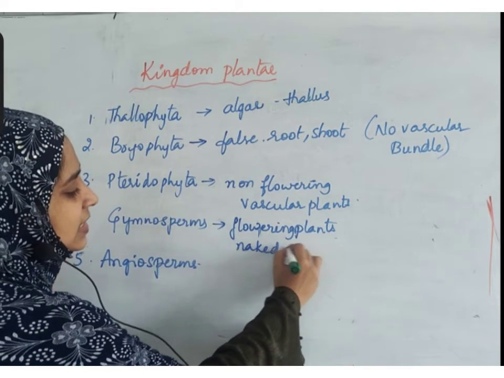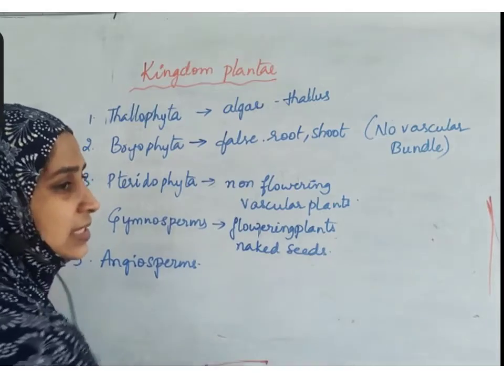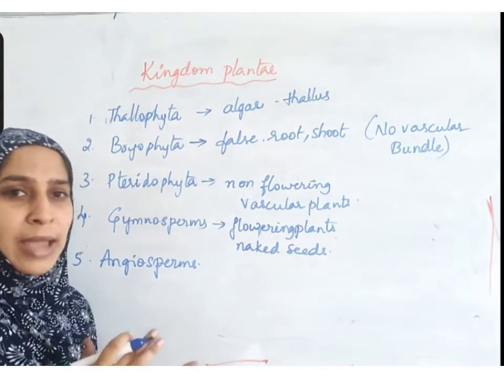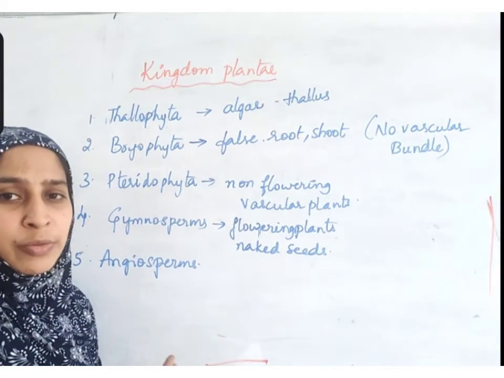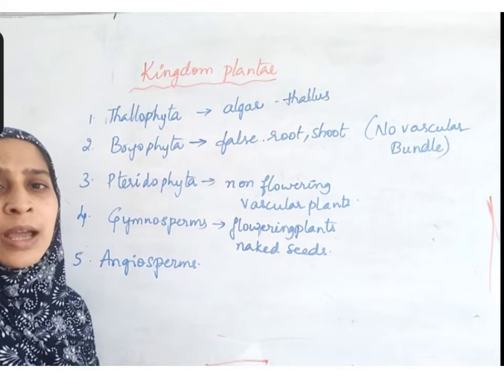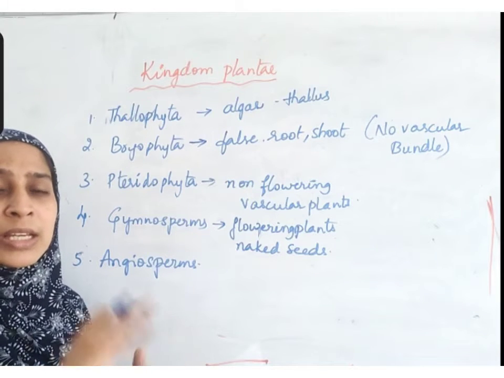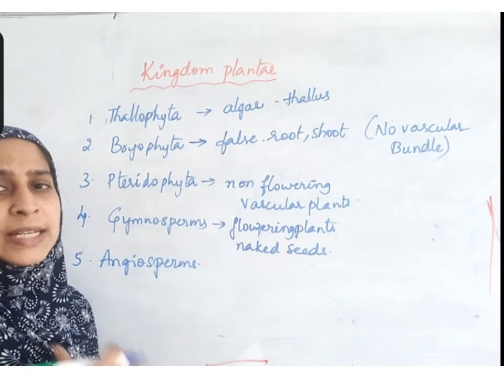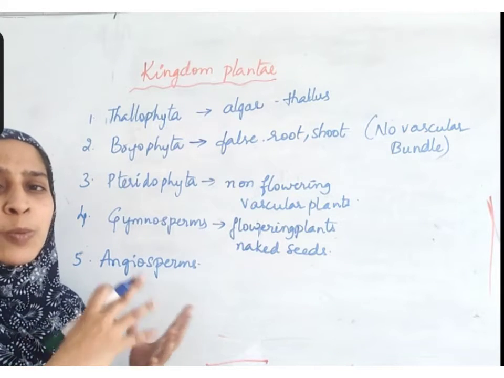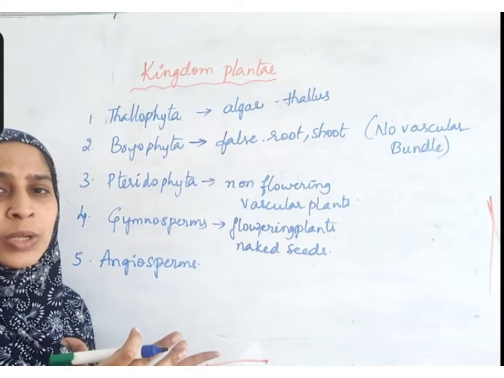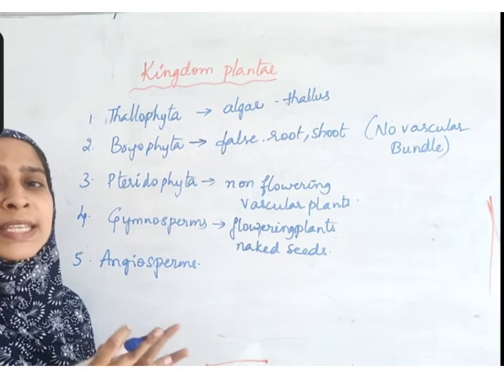See, for example, mango. Mango has an outer fruit cover, inside that pulp is present, inside that seed is present. But if you take pine, seeds are exposed outside. Pinus plant, cycas plant, seeds are exposed outside. There is no fruit covering over that. So that is why they are called naked seeds.